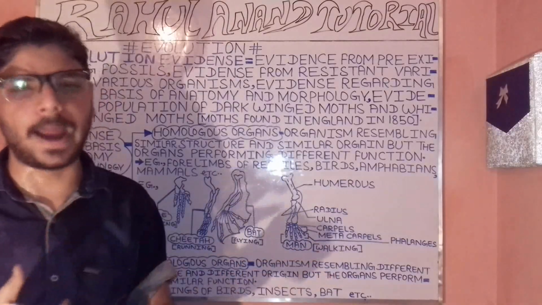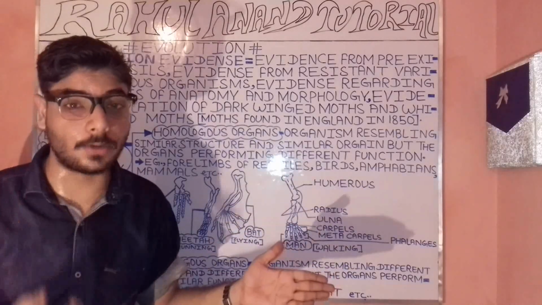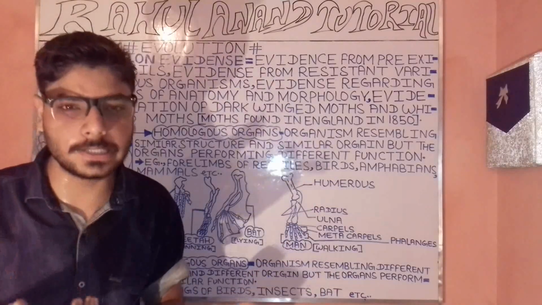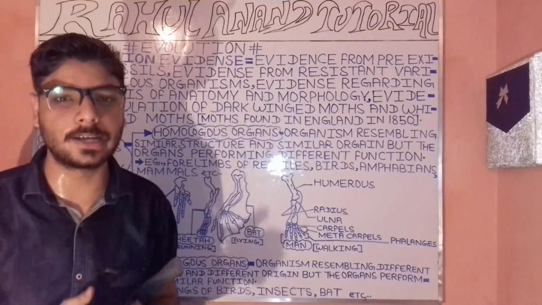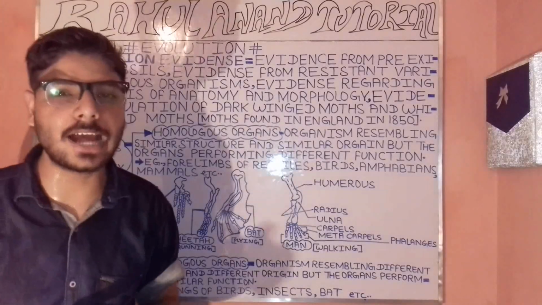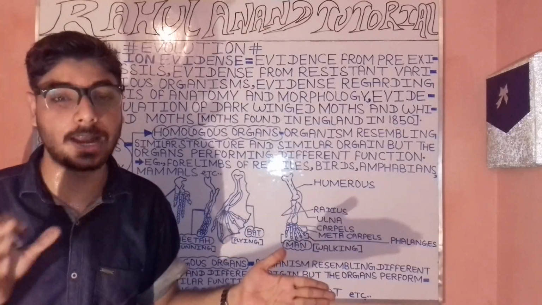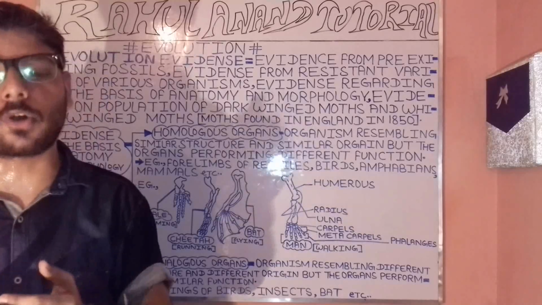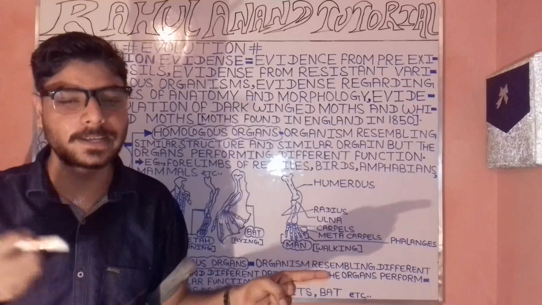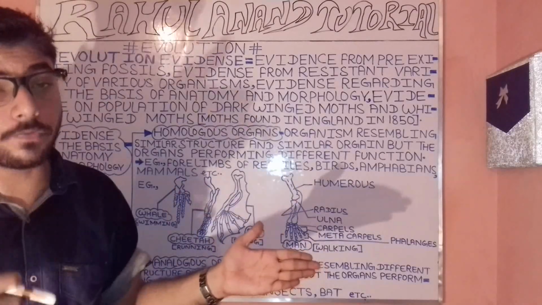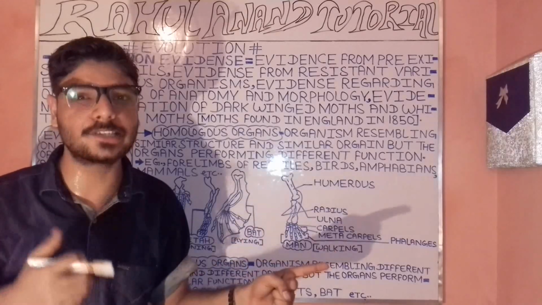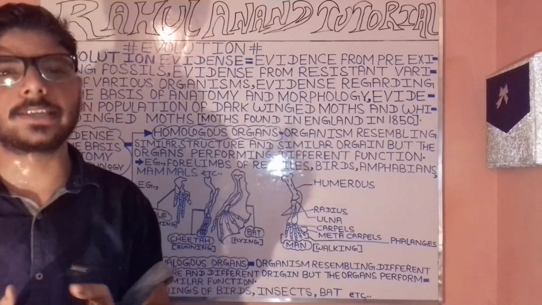After that, you have the bat. Talking about the four wings, or rather the four limbs, of the bat, these are specialized to perform the flying case, of course. After that, you have different types of organisms, such as the cheetahs. Talking about its four limbs, they are specialized for running. Often you have the four limbs of the whales, which are specialized for the swimming cases.